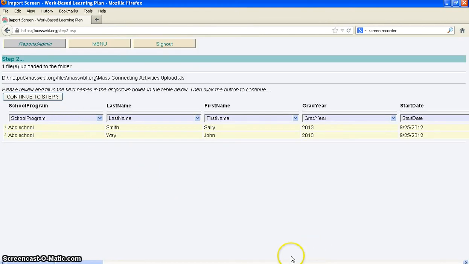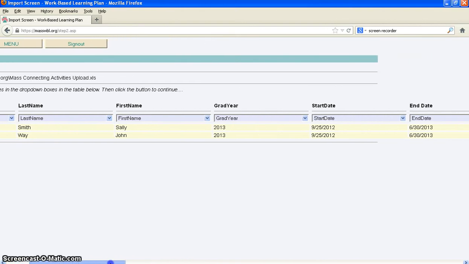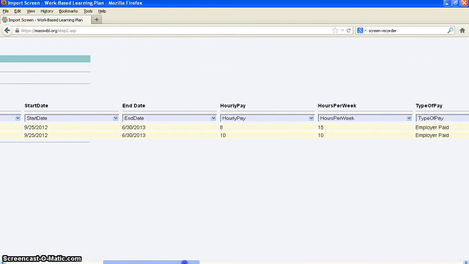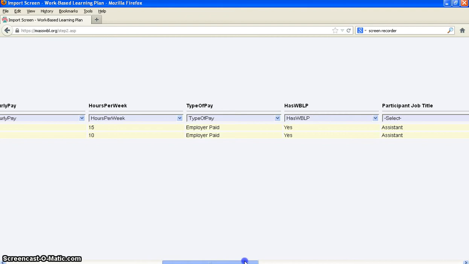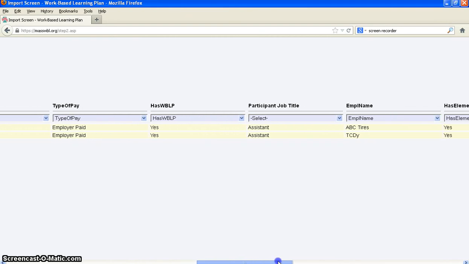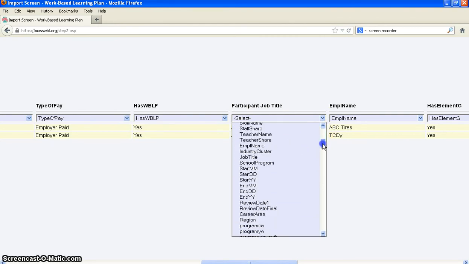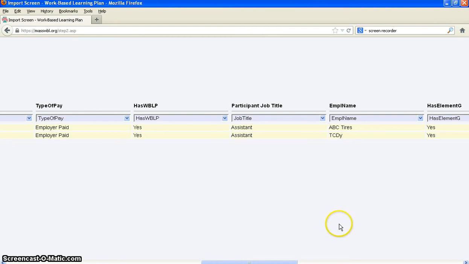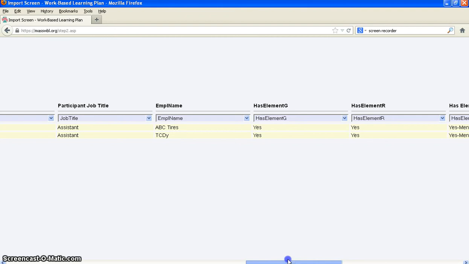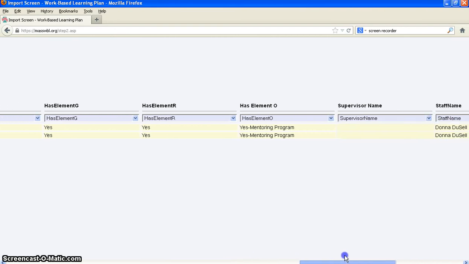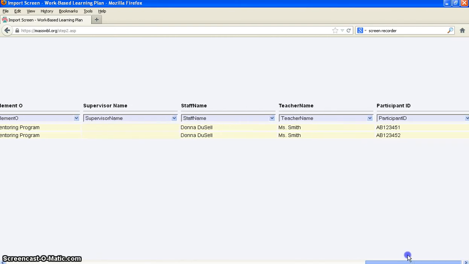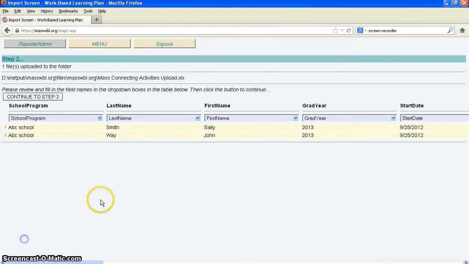Alright, so now you have the choice of reviewing all of your headings here. I used, okay, so let's see, obviously this one, participant job title, is not a heading in the database, so we have to go with job title. So I will change that on your spreadsheet before I send it out to you. Alright, but you can see that everything else pretty much matches up. So I've tried to just align them with the database. So great, it looks like we're ready to go. Let's continue to step 3.